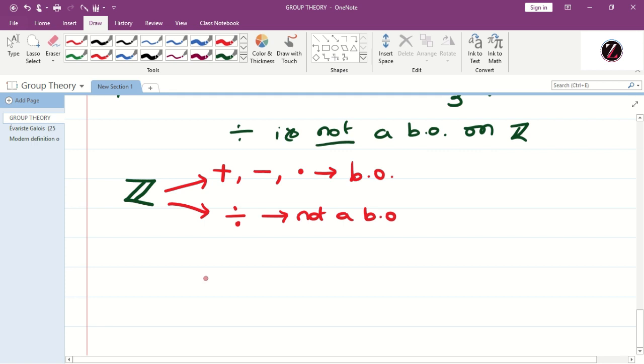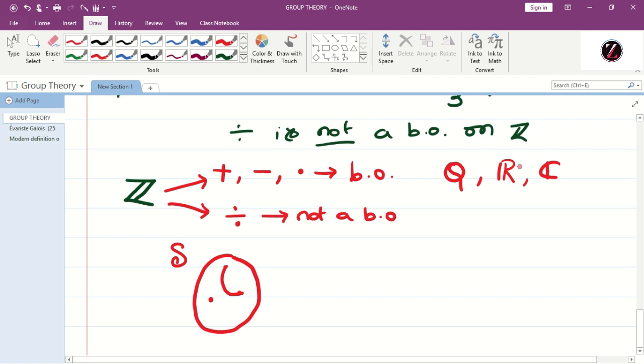Therefore, we got an idea of what we mean by a binary operation. If you consider any set in general, for example, let S be any set, we consider any two elements of that set and combine those two, and we should get an element which belongs to the same set S. You can verify for other number systems, that is the set of all rational numbers, the set of all real numbers, and the set of all complex numbers.